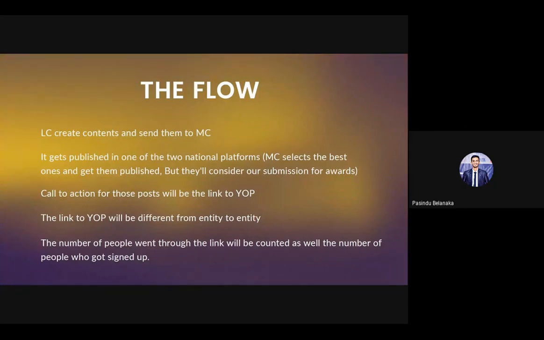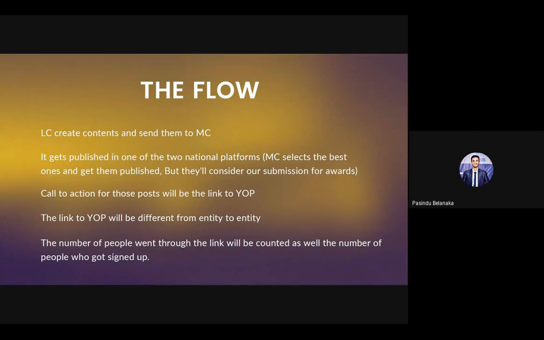From that we can count how many people went through this link, because one link is for one entity. The number of people who went through the link will be counted, as well as the number of people who signed up. We can count both. So this is the basic flow.